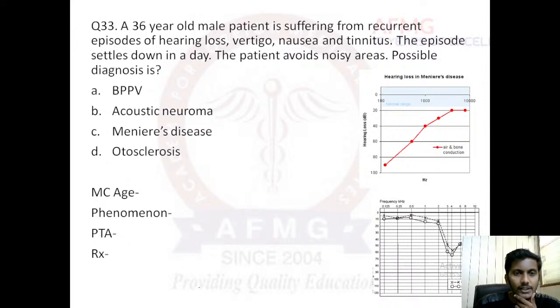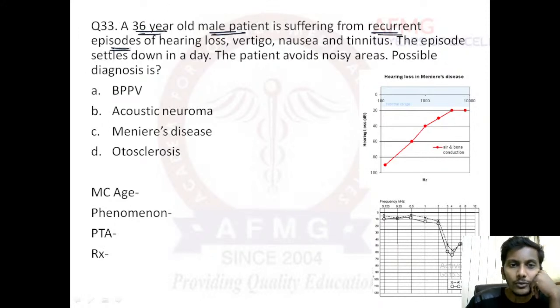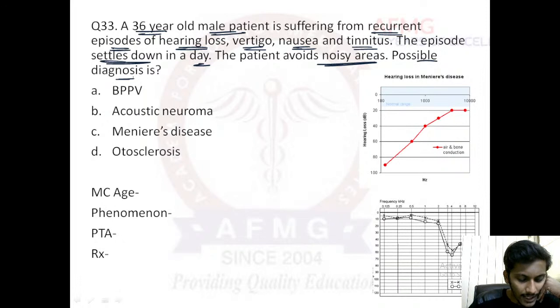Right. Moving further, question number 33. A 36-year-old male patient is suffering from recurrent episodes of hearing loss, vertigo, nausea, and tinnitus. The episode settles down in a day. Important: the episode settles down in a day. The patient avoids noisy areas. Possible diagnosis is? I hope everybody is clear with this.